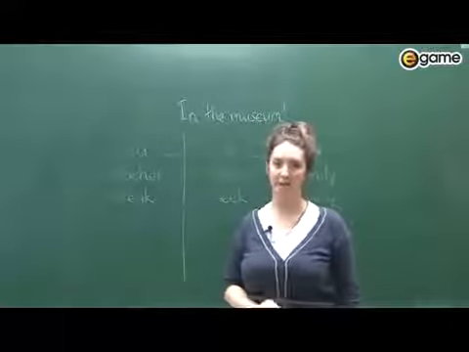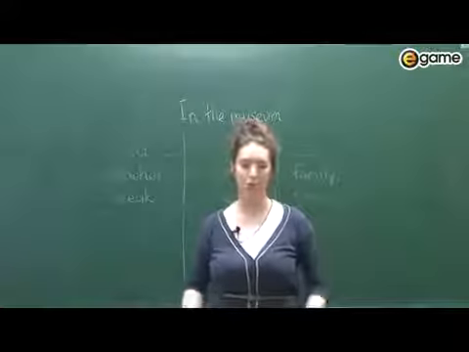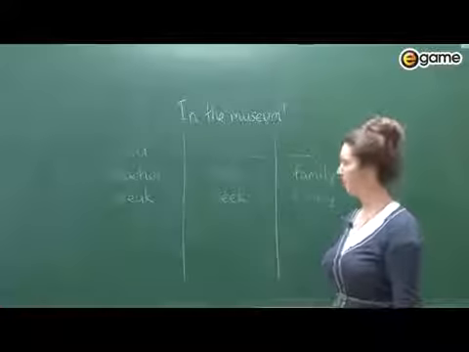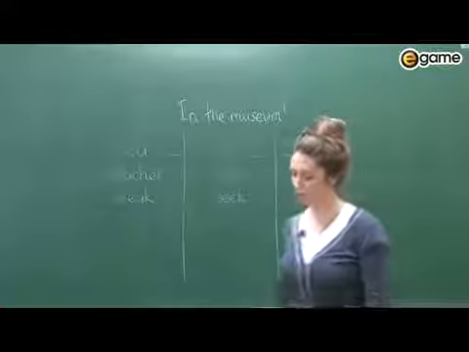But it has a different meaning. Weak, the opposite of strong. If you're weak, you're not strong. Or days of the week is the double E. So be careful when you spell weak.